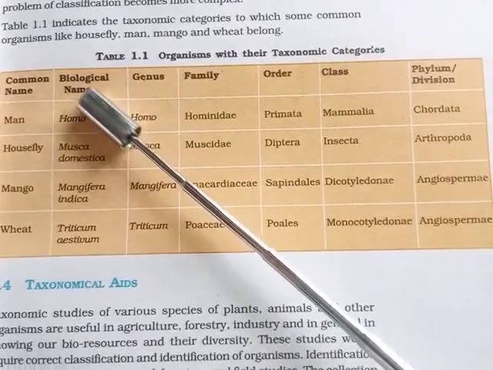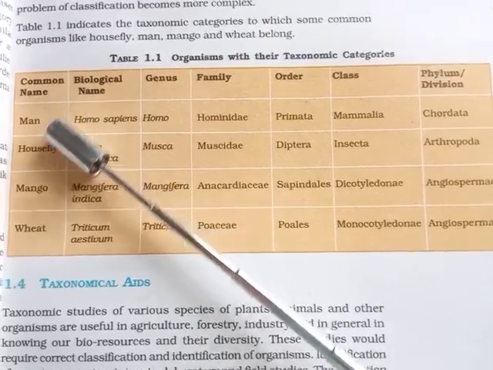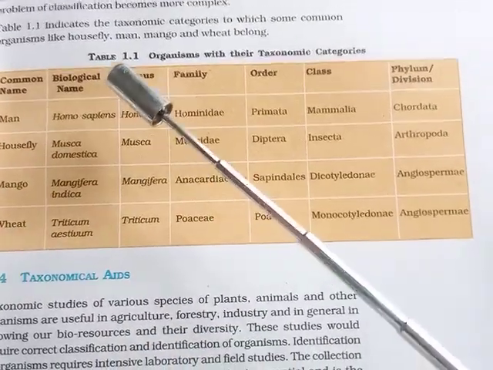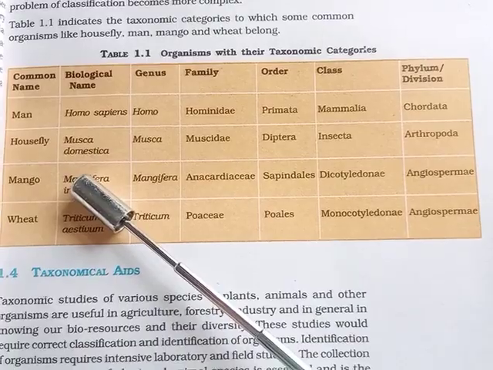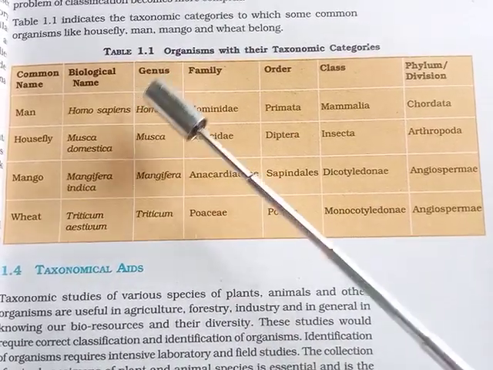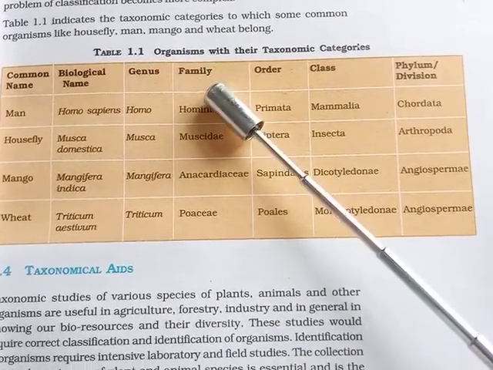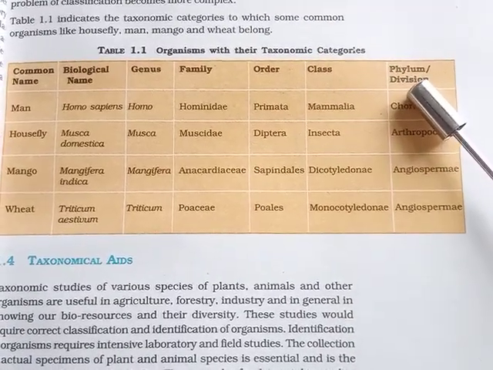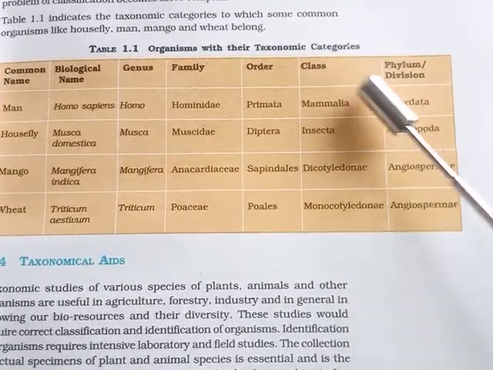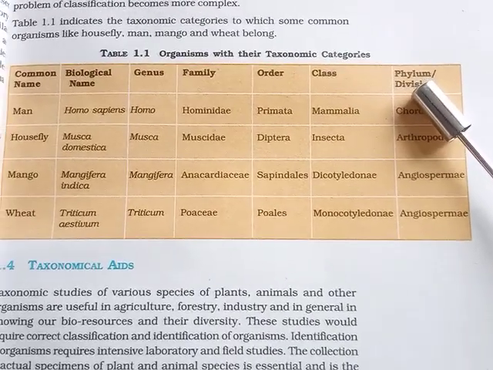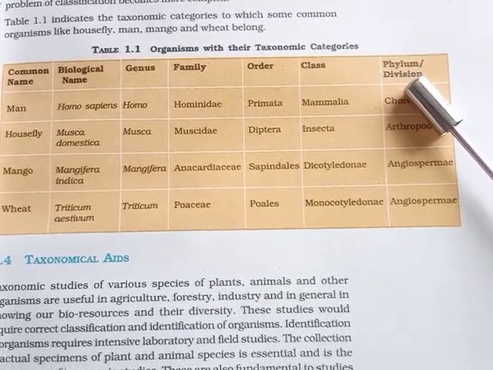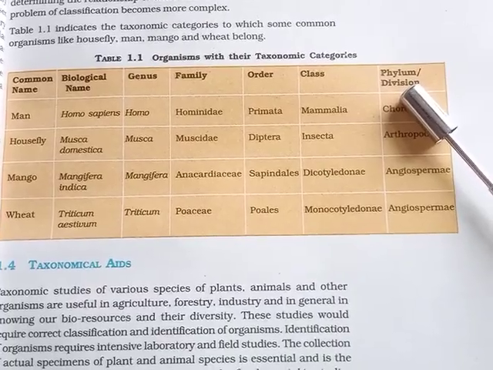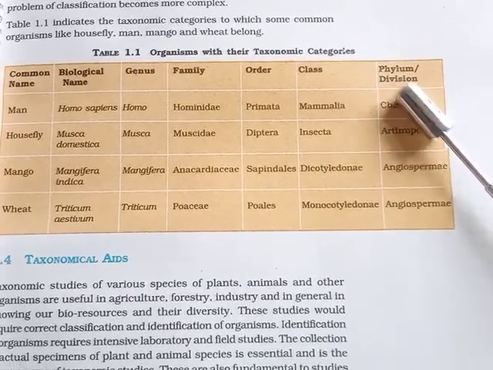For example, in the first column, the common name has been given, followed by the biological name, followed by its genus, then family, order, class, and phylum or division. So we have discussed phylum in the case of animal kingdom, whereas division is used in the case of plant kingdom.